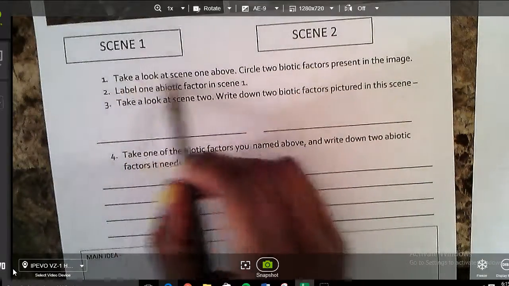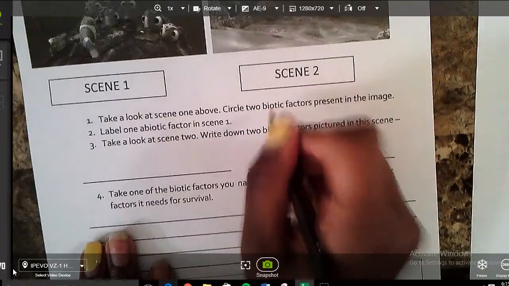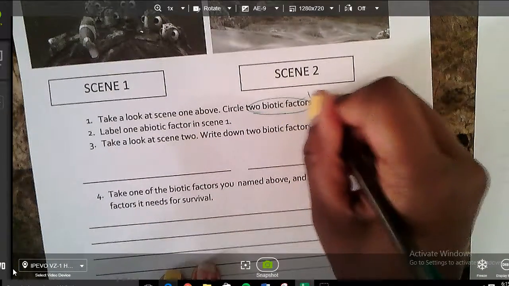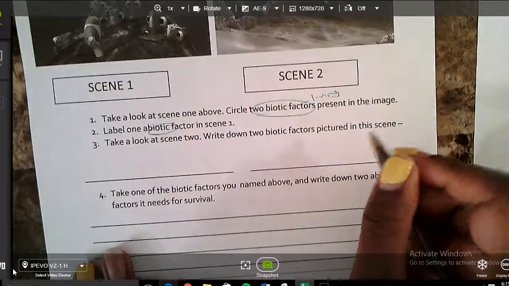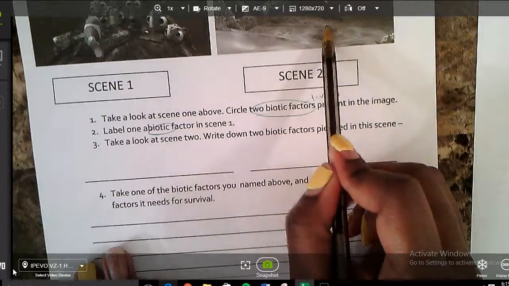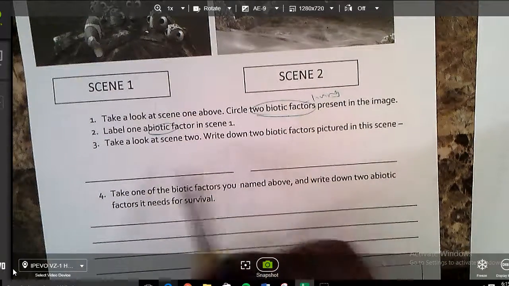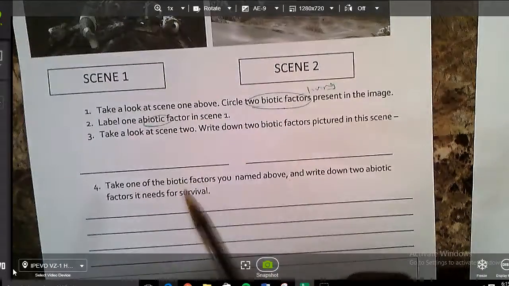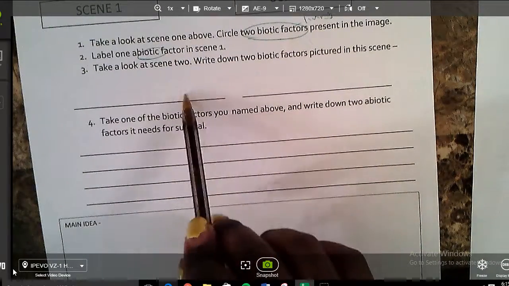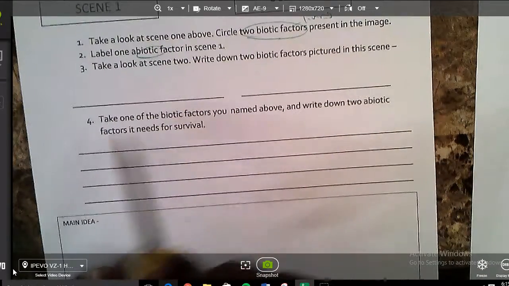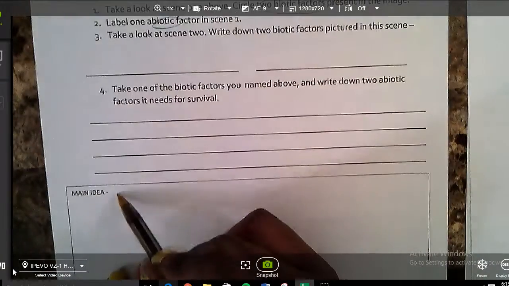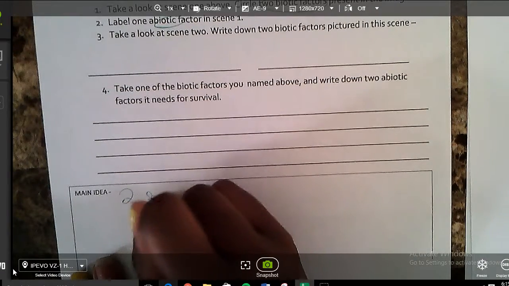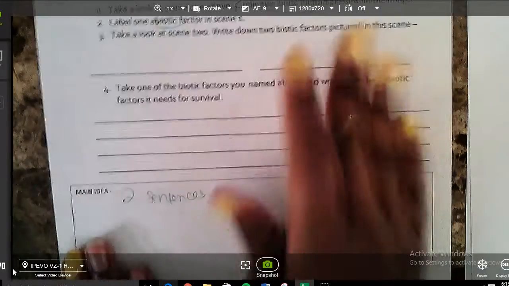So what you're going to do here is take a look at scene 1 above, which is here. You're going to circle 2 biotic factors, which means 2 living things. You're going to label 1 abiotic factor in this scene, 1 non-living thing. Then you're going to look at scene 2 and write down 2 biotic factors that you see in this picture. Now, take one of the biotic factors you named here and write down 2 abiotic factors it needs to survive. If you need to refresh yourself on what the abiotic factors are, go back to this page. And for your main idea, I want you to give me 2 sentences describing what we learned from this page.